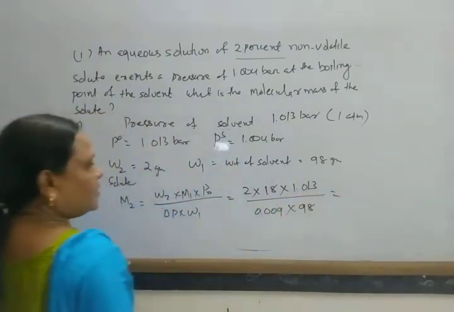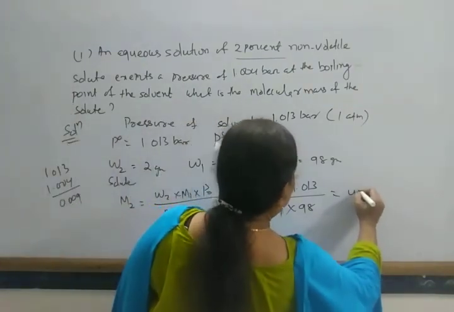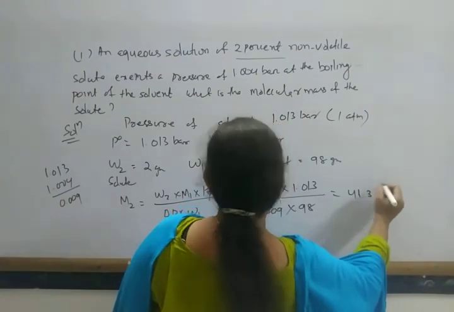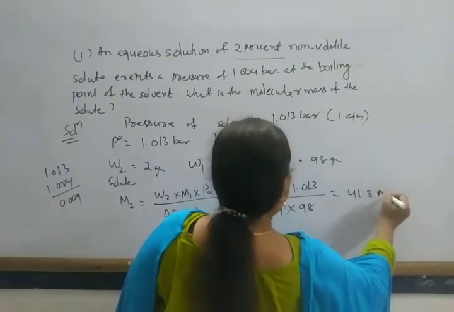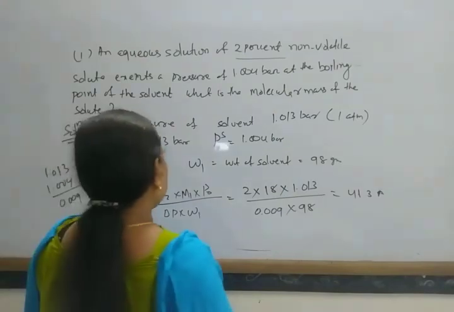So multiply this and divide, and you will find the answer, 41.3 gram.